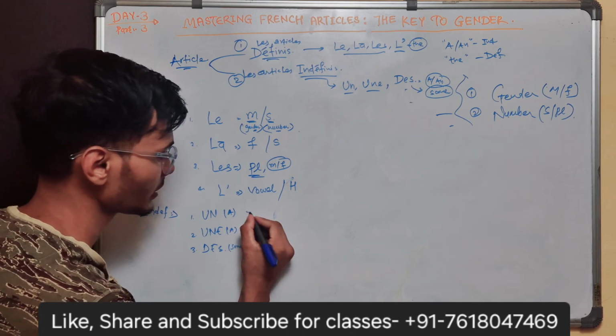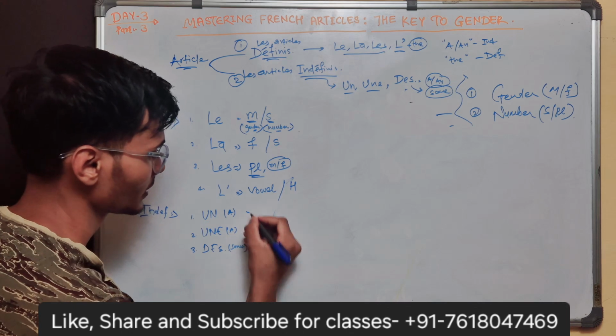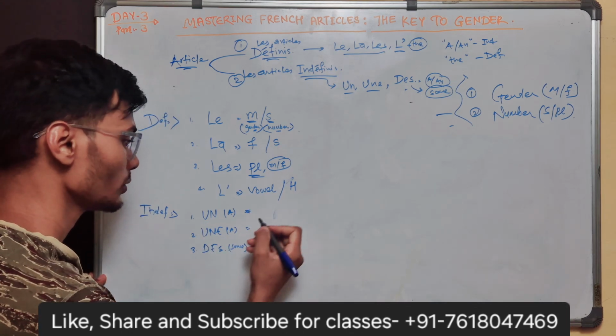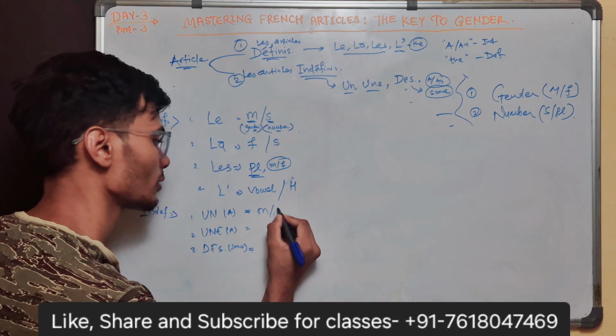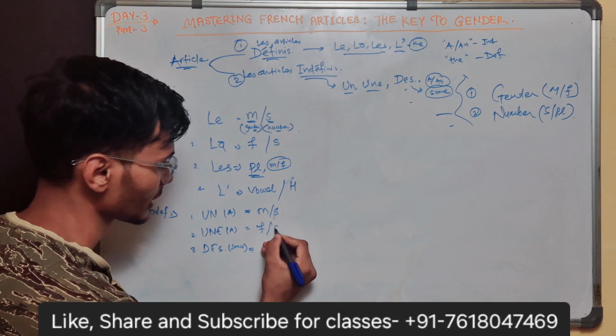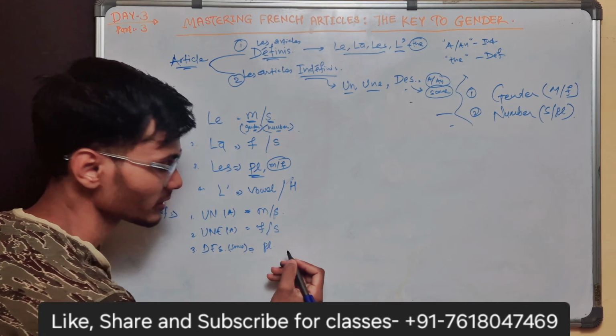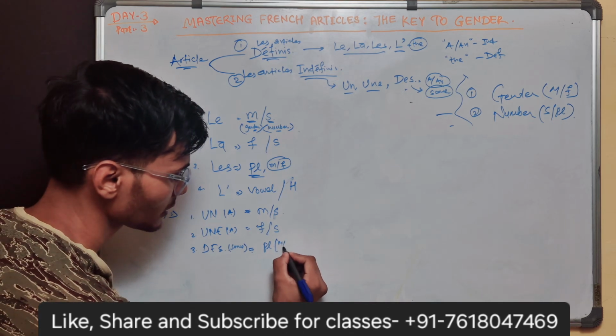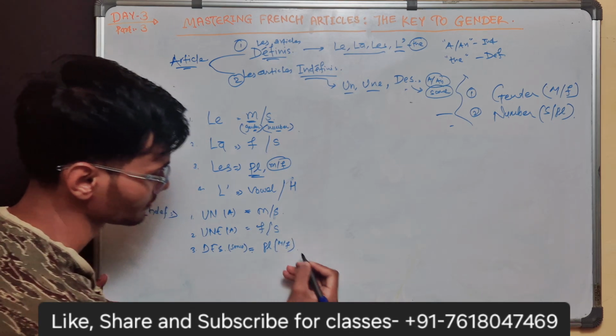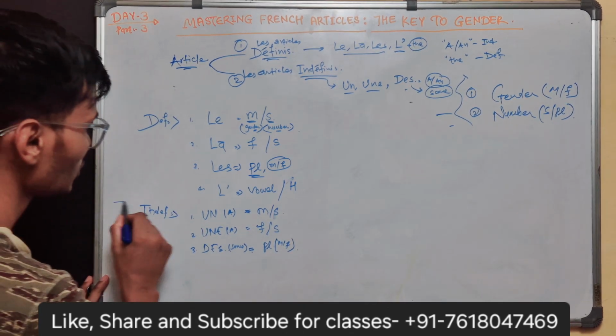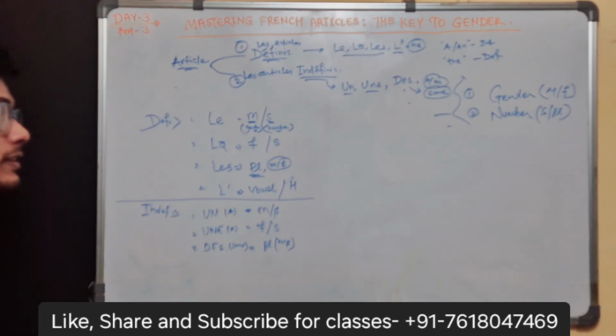I'm just translating them in English. So yes, "un" is used before the masculine singular, "une" before the feminine singular, right? And "des" is for plural regardless of their gender. It might be masculine or feminine, right? So there are two types of articles in French.